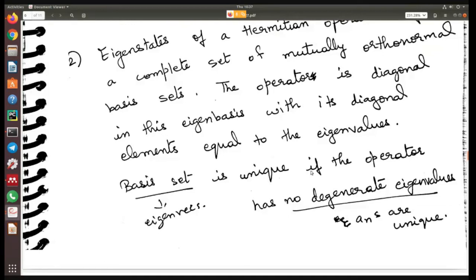The basis set is unique if the operator has no degenerate eigenvalue. What do you mean by a degenerate eigenvalue? Let's say you have a 3 cross 3 matrix and you want to find its eigenvalues. Because it's a 3 cross 3 matrix, you'll get 3 eigenvalues. Now say two of those eigenvalues are the same and one is different.